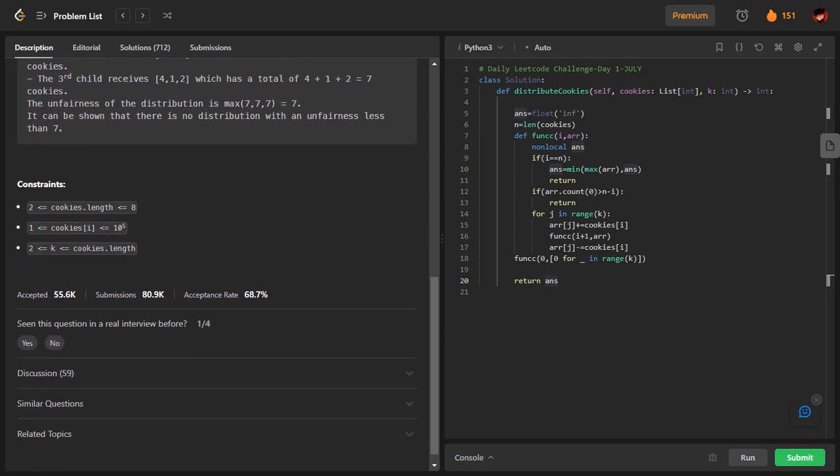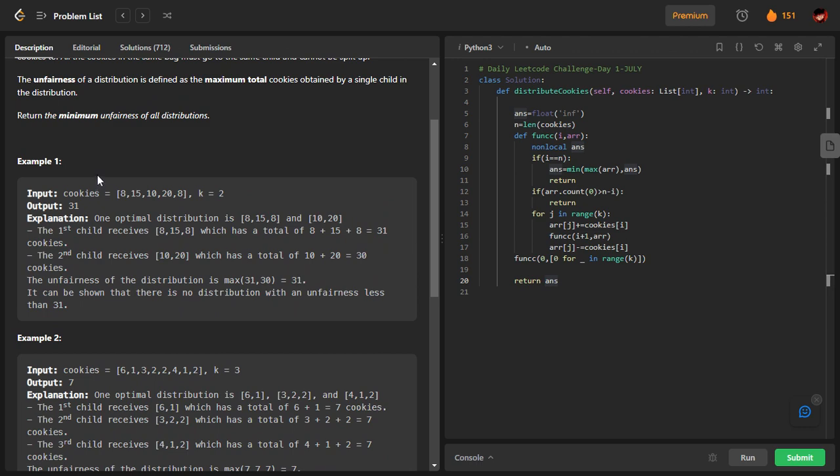One more important thing I want to highlight is that these constraints make a lot of difference. If this were not given, maybe the answer would not be valid. They have clearly mentioned that k is always less than or equal to cookies dot length. What it means is, if you take the distribution which is going to be our answer, in that distribution there will never be a case where any one child goes without a cookie. Please try to make this very clear. K is less than or equal to cookies dot length. Cookies array is basically the number of bags. If you take the length of the cookies array, it is the number of bags.